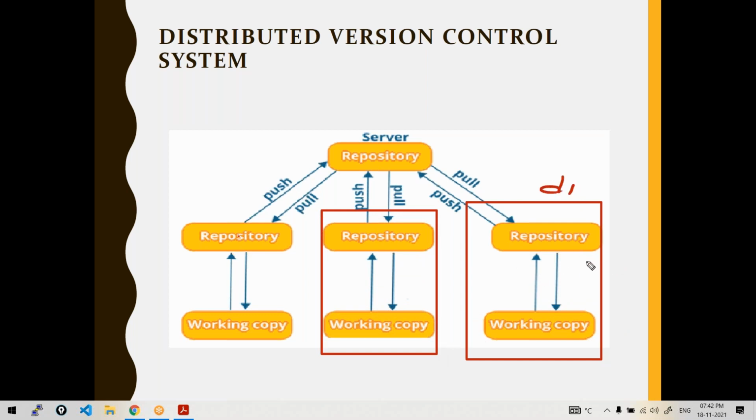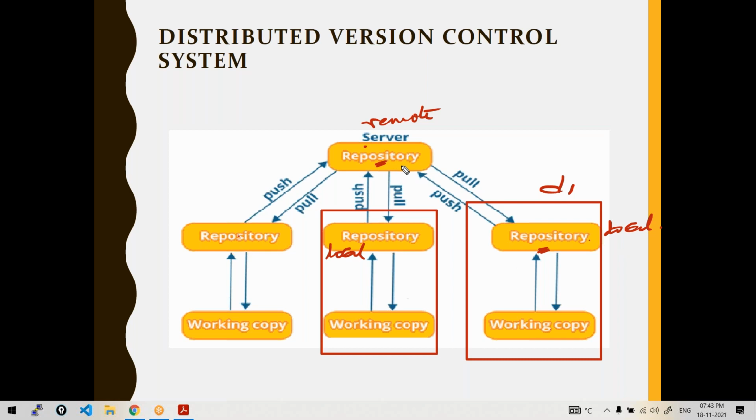I'm working here. And here if you notice, I'm not directly working again on the repository. Means, see here, what is this repository and this one? See, in distributed version control systems, there are two repositories. One is called the central repository or a central server, and the other one is called the local repository, which resides on every user's workstation, every developer workstation. Remote server or a central server, and then the local repository.